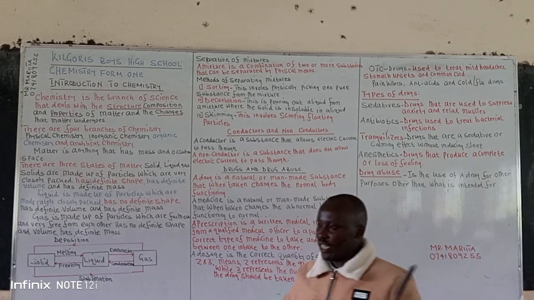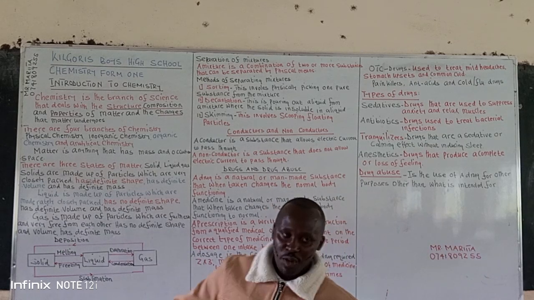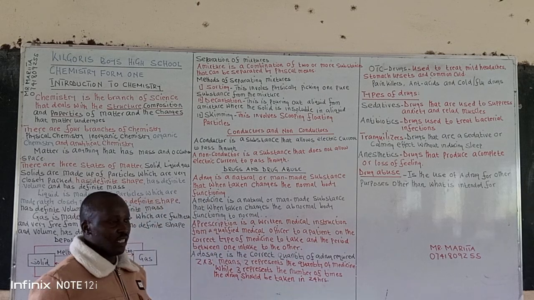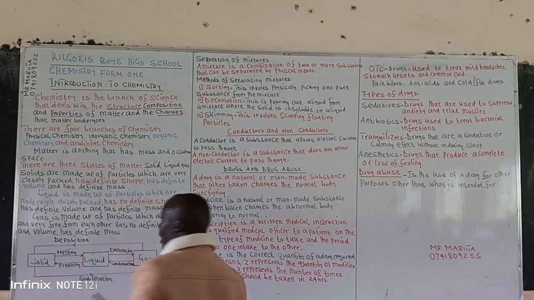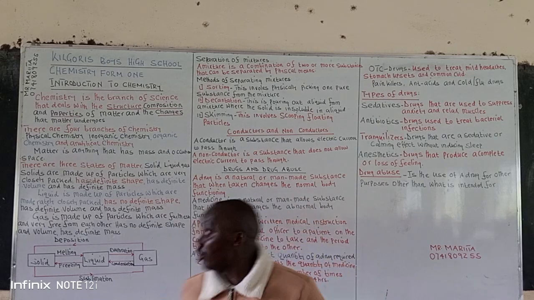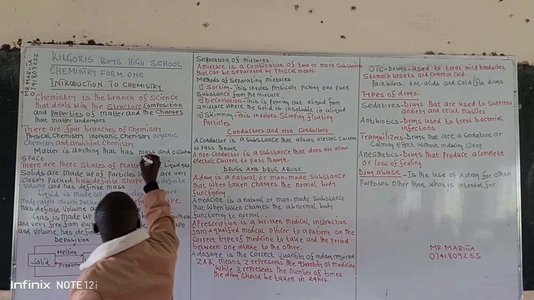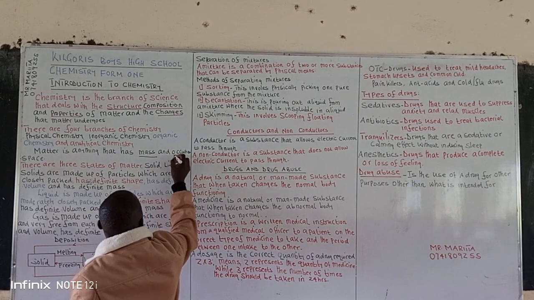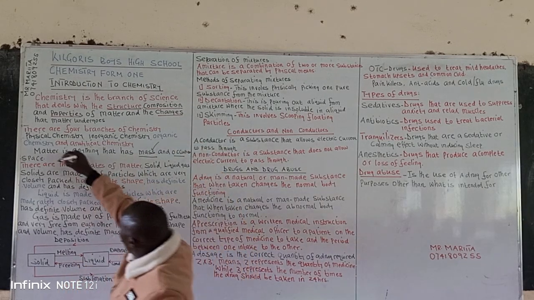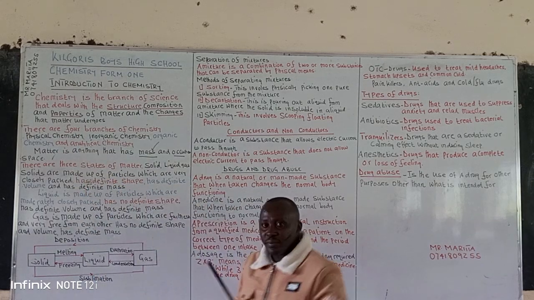Liquid substances, they can occupy space. And also some gaseous substances. So you define matter as anything that has mass and it occupies space. It must have mass and it must occupy space.